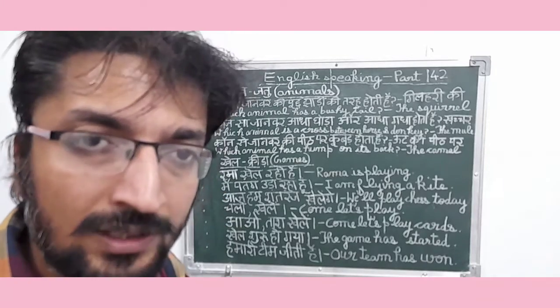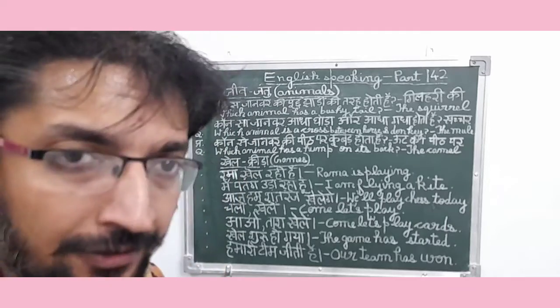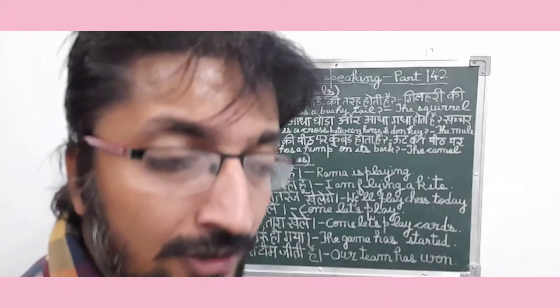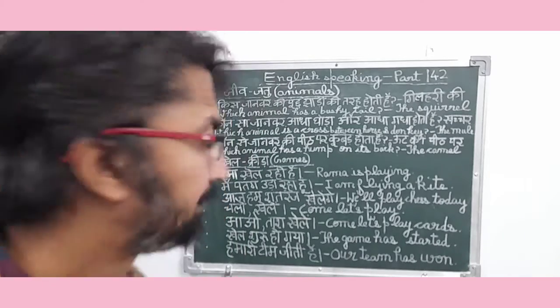So we have to normally go outside our home to fly the kite. So friends, मैं पतंग उड़ा रहा हूँ. So I am flying a kite. So it is a sports related sentence.